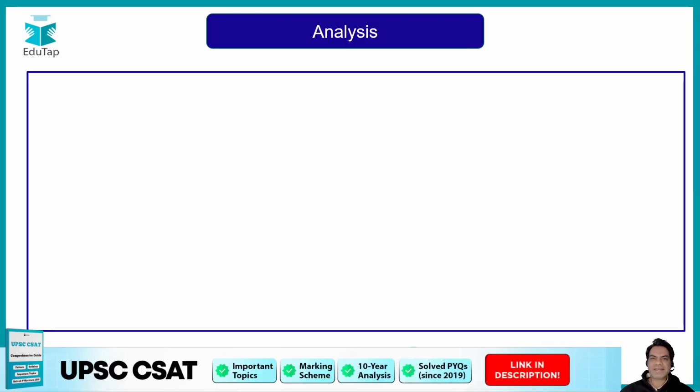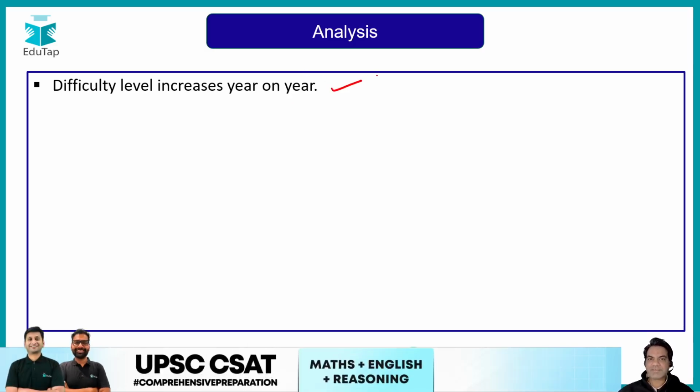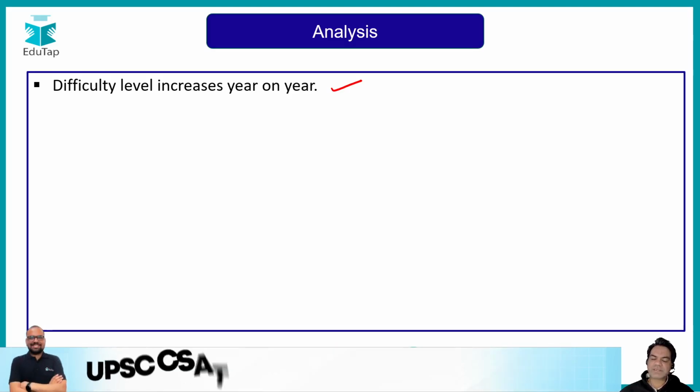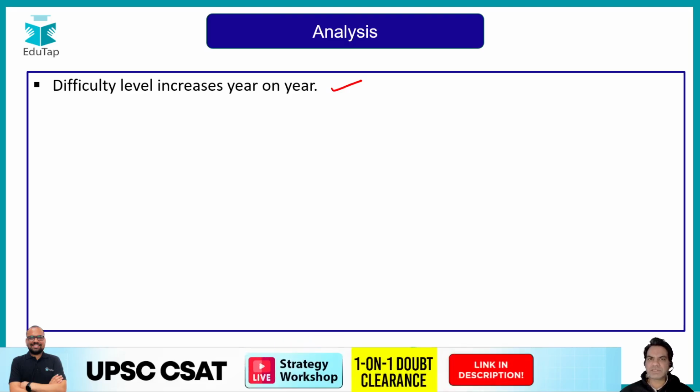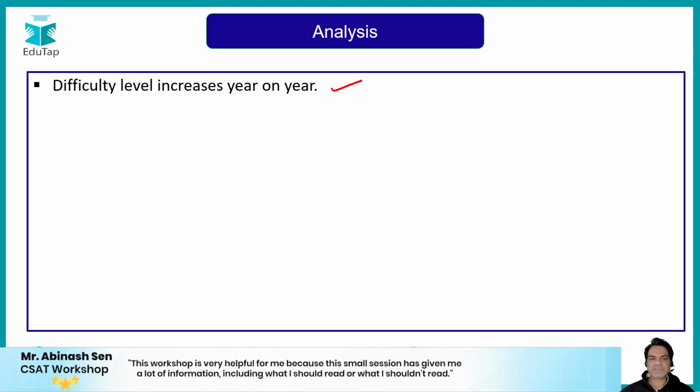Now guys, what is the analysis of the previous year trends? What we have observed over the years, in the last 5 years especially, is that the difficulty level keeps on increasing every year, not just for comprehension, but for all the subjects, quantitative aptitude and reasoning ability as well, and comprehension passages are also challenging every year. So you need to be updated and you need to read well while you are preparing for CSAT.